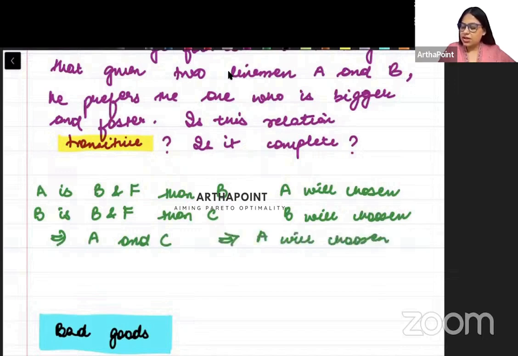Yes. If A is bigger and faster than B, A B के मुकाबले में ज्यादा बड़ा और ज्यादा फास्ट है. B C के मुकाबले में, in comparison to C, he is more bigger and faster. So A will be more bigger and faster in comparison to C. So A will be chosen in comparison to C also. So we can say that this is transitive. हम बोल सकते हैं that these are transitive preferences.